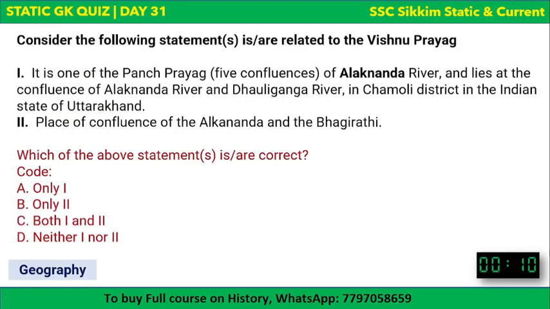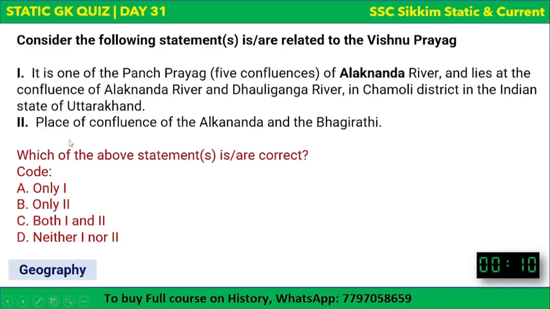Now this is a very tricky one. Consider the following statements, and both statements are related to Vishnu Prayag. First statement: it is one of the Panch Prayag. Okay, Vishnu Prayag is one of the Panch Prayag, five confluences of Alaknanda River, and it lies at the confluence of Alaknanda River and Dhauli Ganga River in Chamoli district in the Indian state of Uttarakhand. This is the first statement.